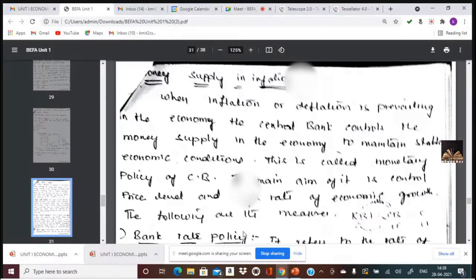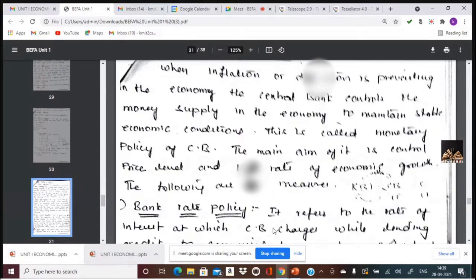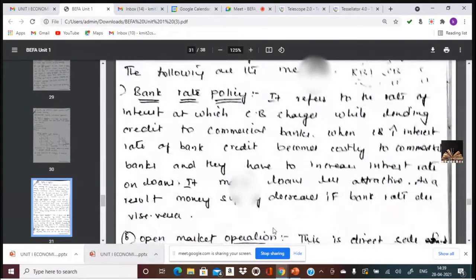And what are the measures that are taken by the RBI to control inflation? The first one is bank rate policy. What do you mean by bank rate policy? Bank rate policy refers to the rate at which the central bank charges interest to these commercial banks. So always remember, central bank I intend it as RBI. So if the central bank thinks that there is more money in the hands of the commercial banks, what does the central bank do? It increases the rate of interest that is charged to commercial banks.